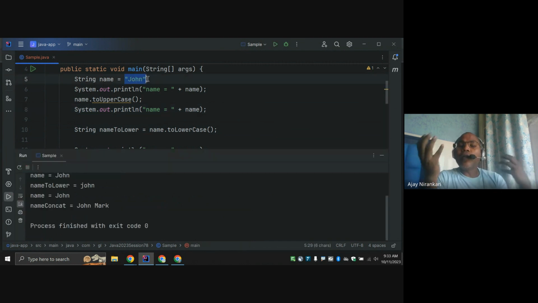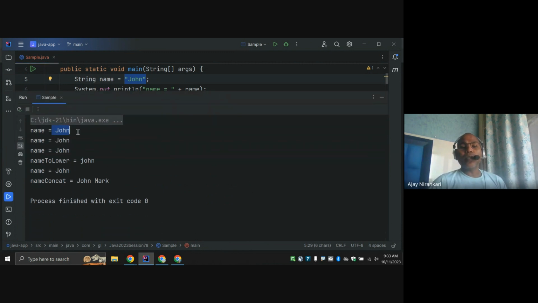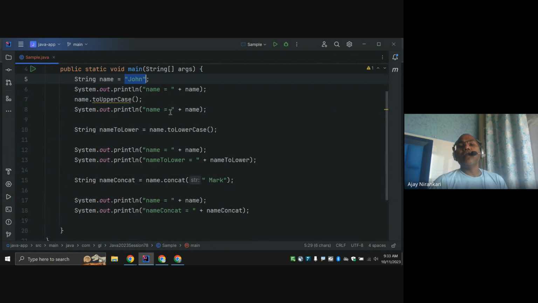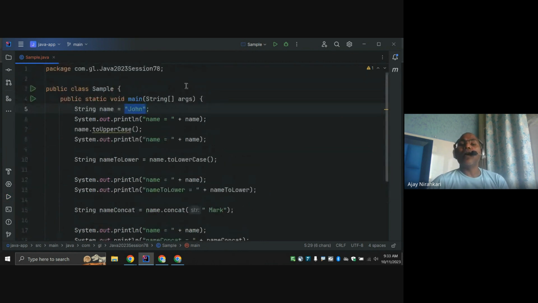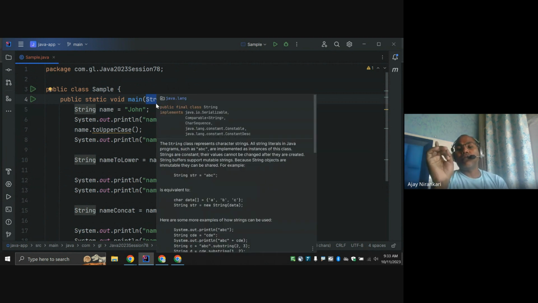They create a new copy for you, right? Still notice our name is never changed. Name is never changed, but lowercase can work, concat can also work, right? So this is one good example in our Java library: the String class is immutable, right?